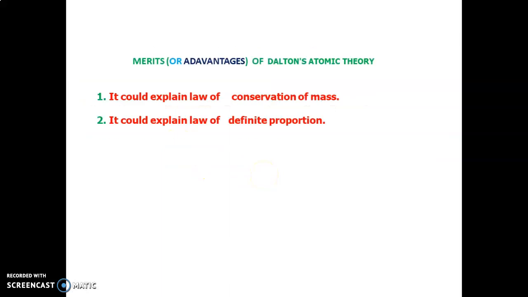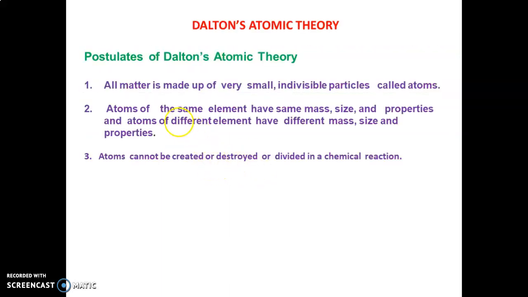Okay, what we have discussed today: the postulates of Dalton atomic theory. What are they? All matter is made up of very small indivisible particles called atoms. Atoms of the same element have the same properties, that is, same size and mass.